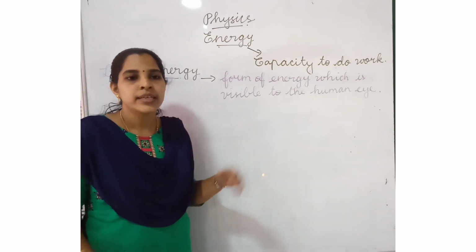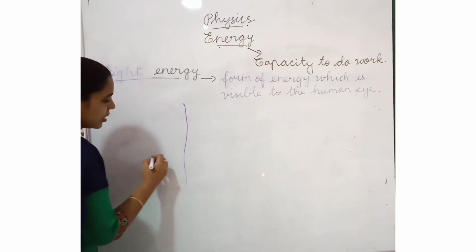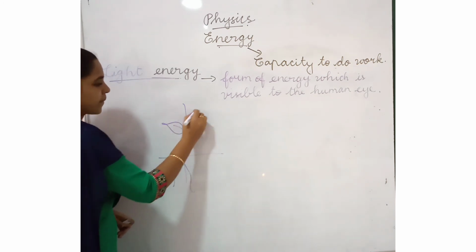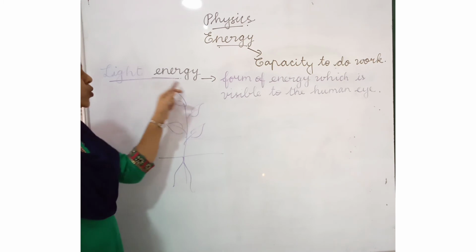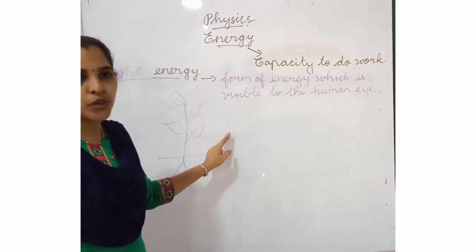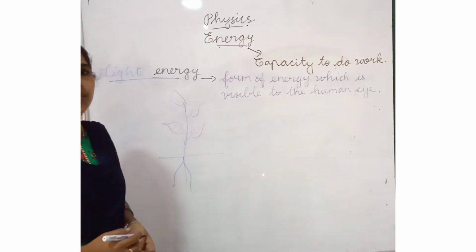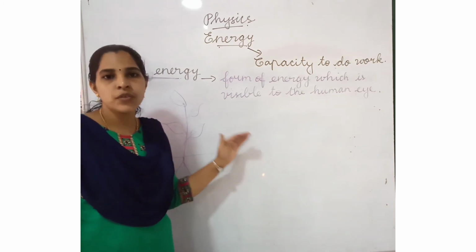And also the plants use light energy. Why are the plants using it? Listen. Plants use light energy from the Sun. They make food through the process of photosynthesis. Do you remember photosynthesis? Yes. Plants prepare their own food.